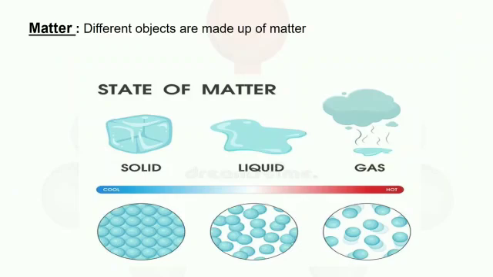Now what is matter? There are three states of matter: solid, liquid and gaseous. An object is made of certain substance. The term matter is also used as a synonym of substance. In scientific language, however, a single term is used for a single concept, and that which an object is made of is called matter.